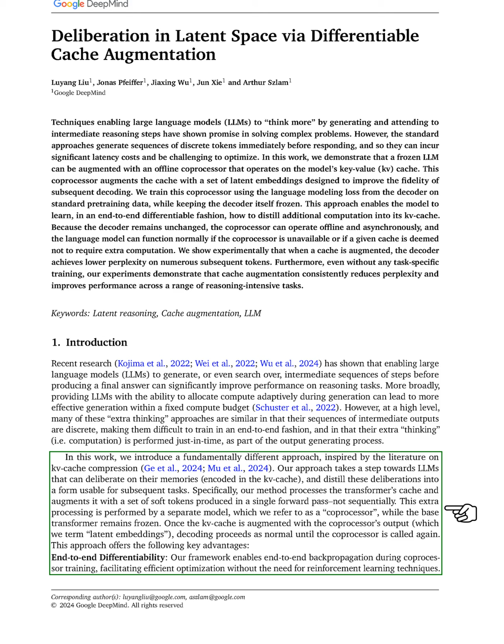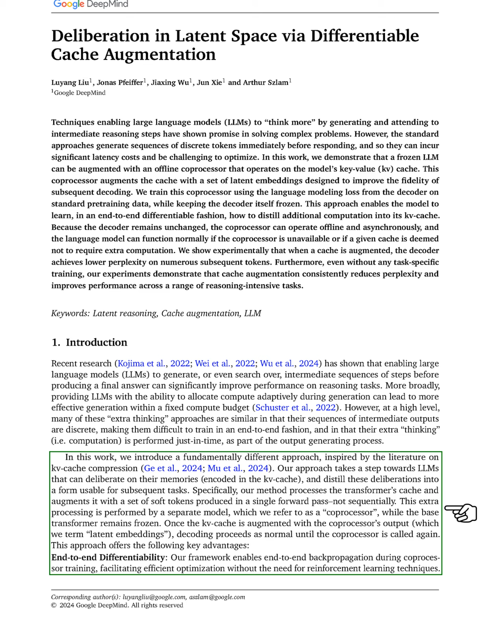We propose a different approach inspired by KV cache compression literature. Our method allows LLMs to reflect on their memories stored in the KV cache and transform these reflections into useful forms for future tasks. Specifically, we process the transformer's cache and enhance it with soft tokens generated in a single forward pass, rather than sequentially. This additional processing is handled by a separate model we call a coprocessor, while the base transformer remains unchanged. Once the KV cache is enhanced with the coprocessor's output, which we refer to as latent embeddings, the decoding continues as usual until the coprocessor is needed again.